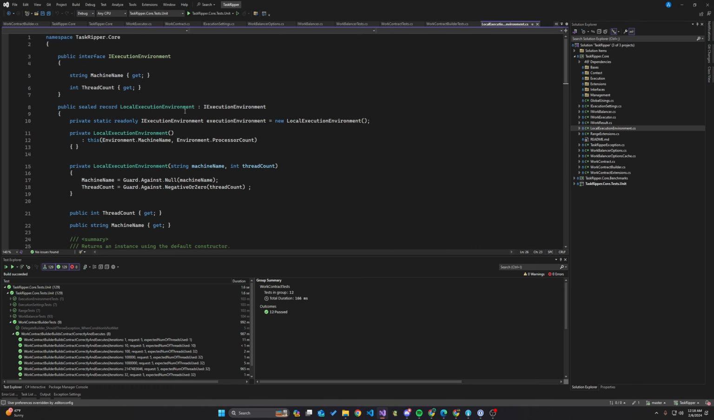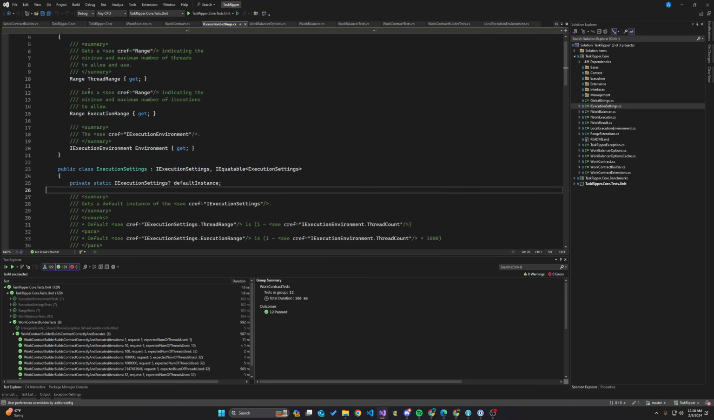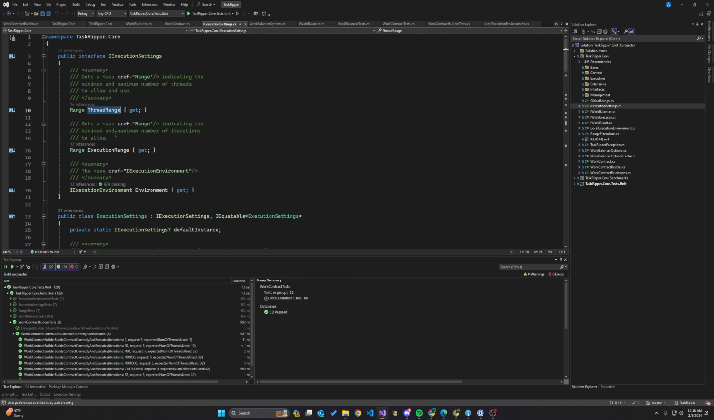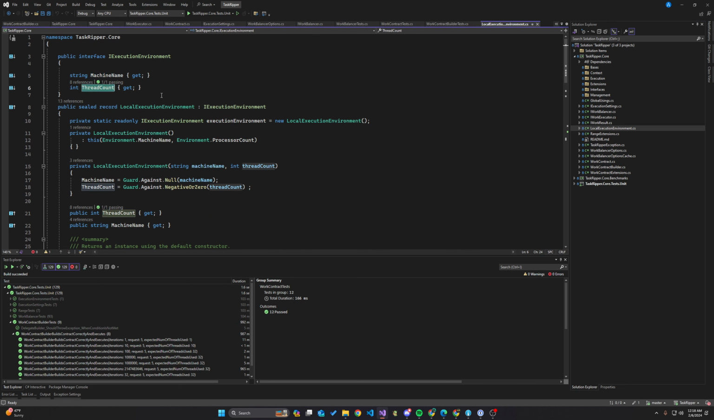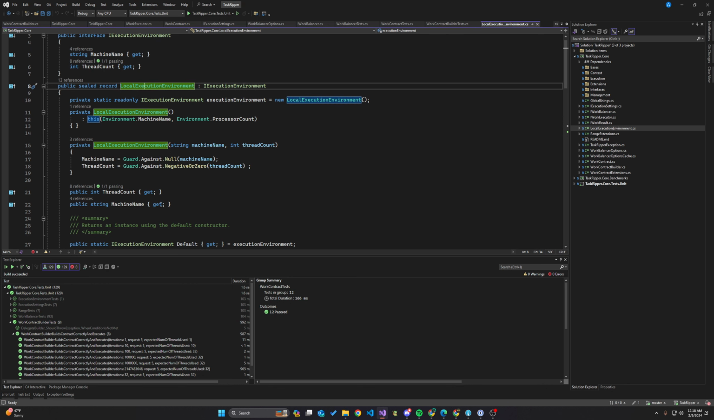Execution settings look like this. They have our thread range, which is the min and max range for threads that are available to use. Execution range, the min and max number of iterations to allow for a given set of work. And it comes with an execution environment. An execution environment just has a machine name and thread count. So I've implemented a version of this. This is your local one. And this will actually get your local machine name and number of threads by using the environment class.